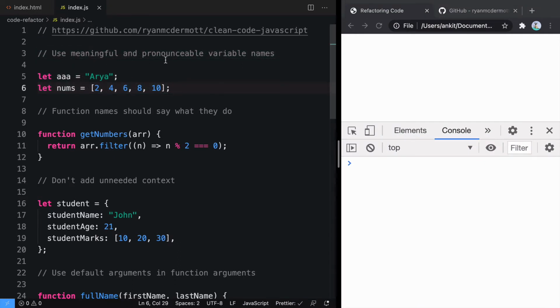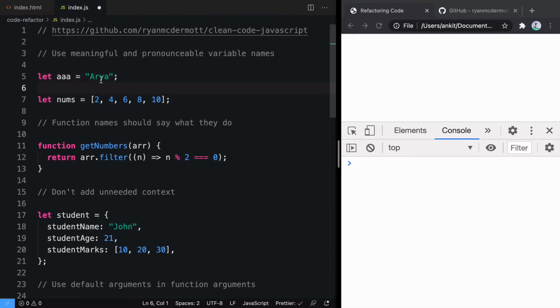Use meaningful and pronounceable variable names. When you start naming your variables, normally we start with nums or something like that. That's not a good choice. Whenever you're naming your variable, try to look at the value it holds and name it according to that. Here you can see I'm storing the name of a person, so I can name this variable something like username or just name. Naming it username is more meaningful and also easy to pronounce.